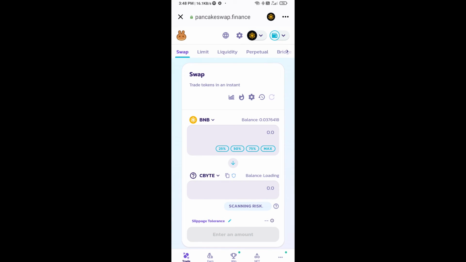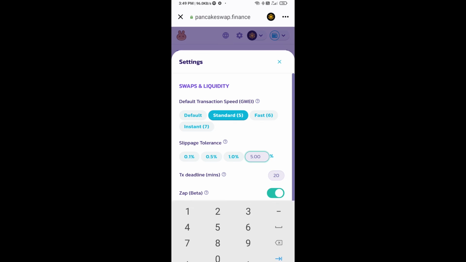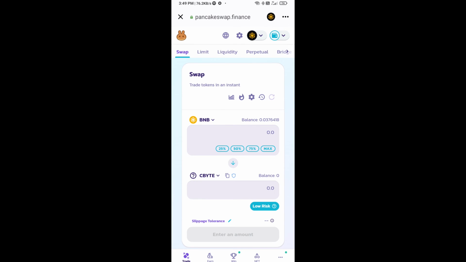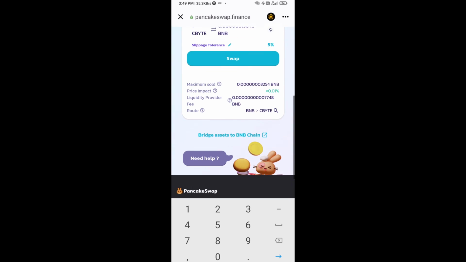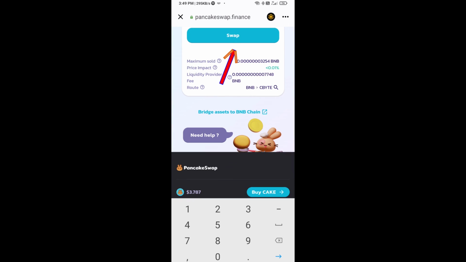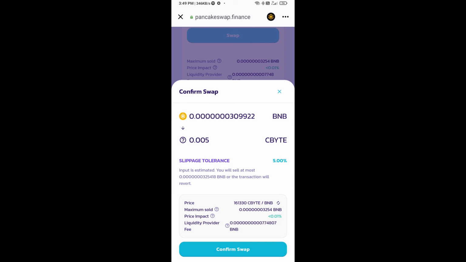After that, you will set slippage for effective purchasing. Click on this icon and here you will set 5% slippage. Click on the cut icon. Now here you will enter the number of tokens. Then click on swap. Here you can check transaction detail. Click on confirm swap.